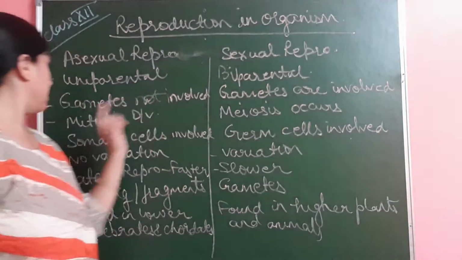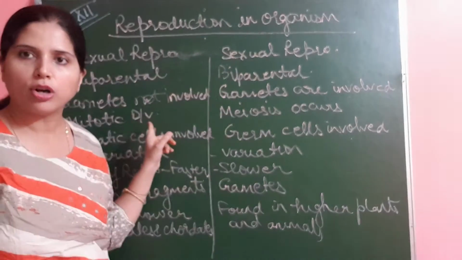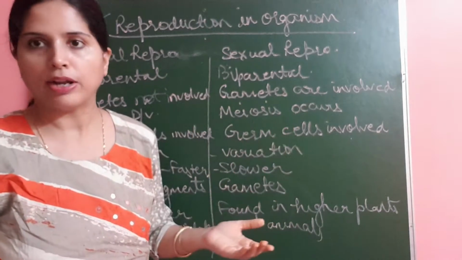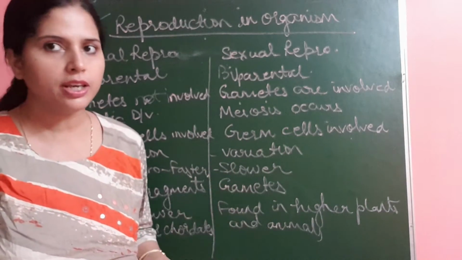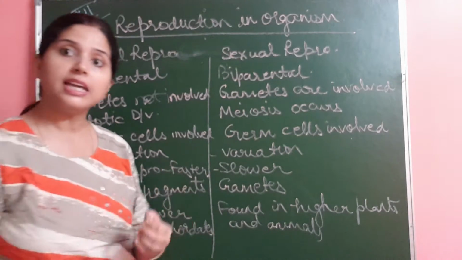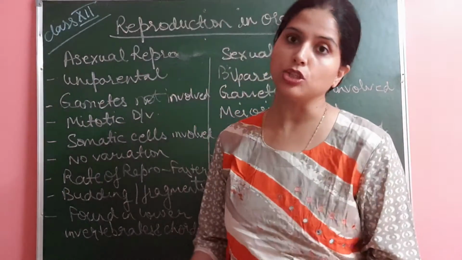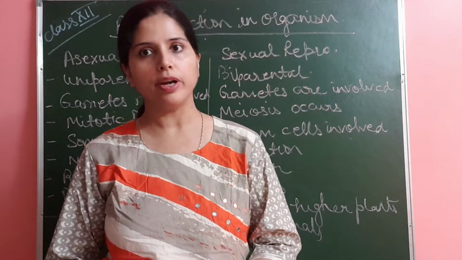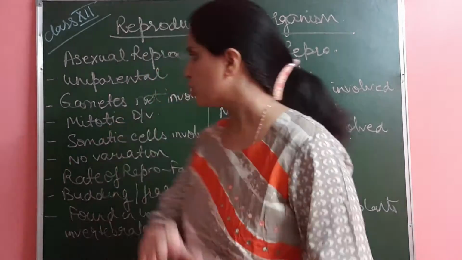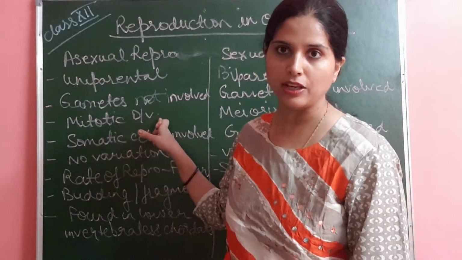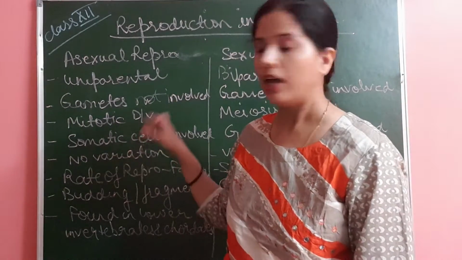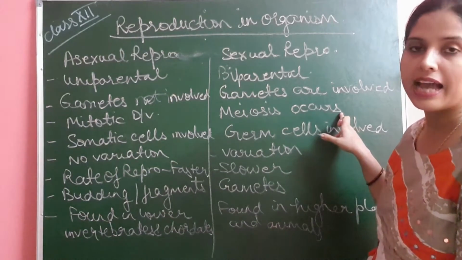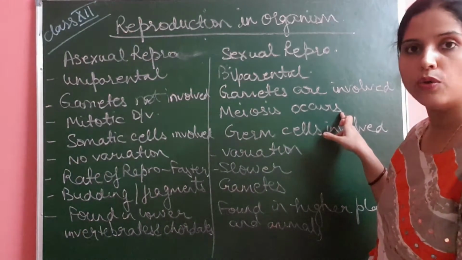Next, mitotic division. As mitotic division occurs in the parent body, what happens in mitosis? There is no reduction in chromosome number, because mitosis is an equational division. Equational division means where a haploid number gives rise to a haploid number and a diploid number gives rise to a diploid number. So mitotic division is occurring in asexual reproduction, and meiotic division, meiosis, is occurring in sexual reproduction. That is why variation is occurring due to crossing over.